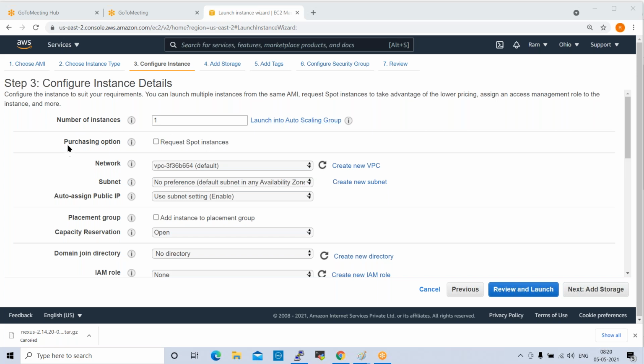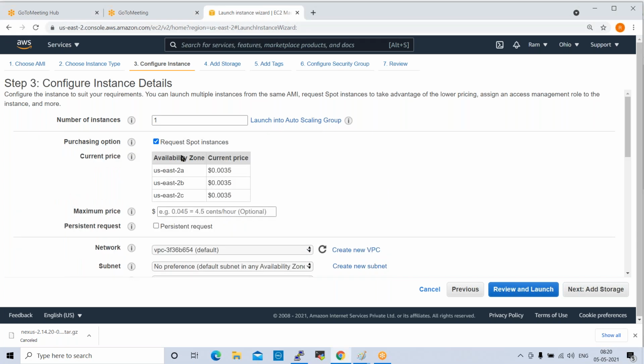Okay, next one is purchasing option. What is this? So here it is showing request spot instances. If you select this, it will show you some basic pricing. So these are the availability zones. Yesterday we discussed, right? What is an availability zone? Availability zones are data centers, DR data centers, right? So these are the availability zones. So purchasing option, till now it is not useful in real time.